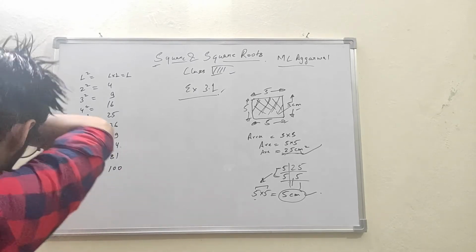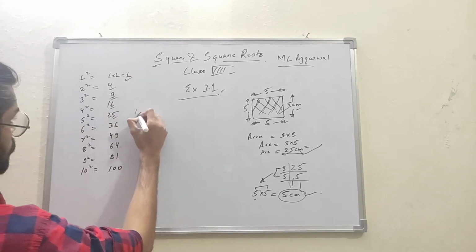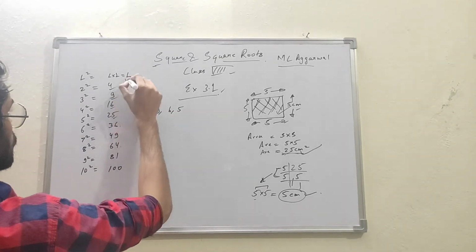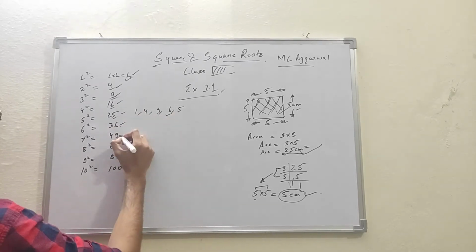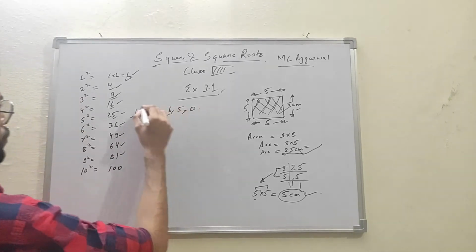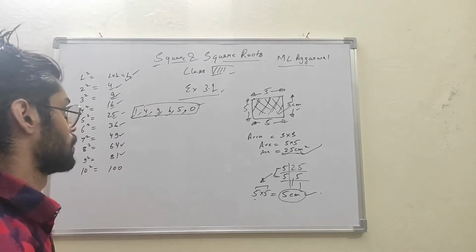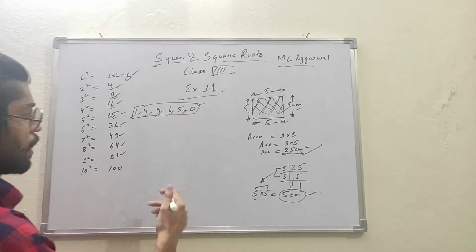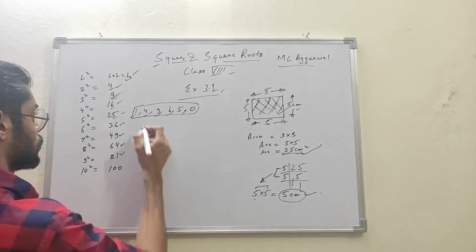Other than these numbers, let's check out the last digit. The last digits are 1, 4, 9, 6, 5, and then again 6, 9, 4, 1, and 0. So any number having a digit other than these at its last place will not be considered a square.